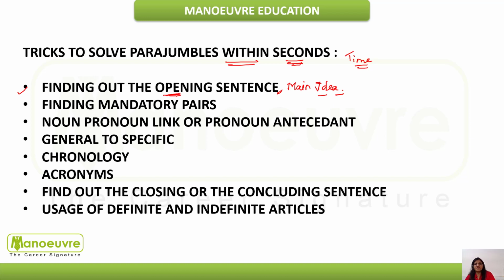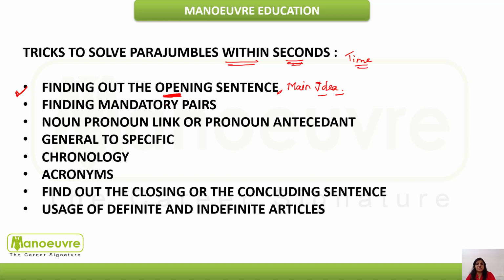So whenever you get a paragraph, the first thing you have to do is read the paragraph carefully and find out the opening sentence of the paragraph. Once you get the opening sentence, you come to know about the theme of the paragraph and it becomes easy for you to find out the rest of the sentences. So this is a very powerful trick that will help you. The very first thing you have to do is to find out the opening sentence.